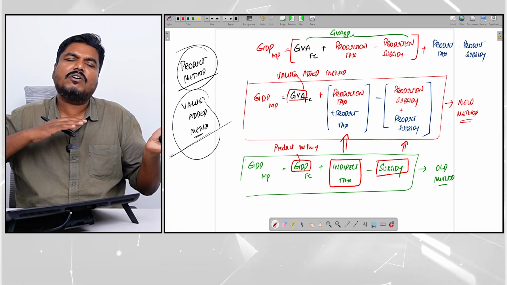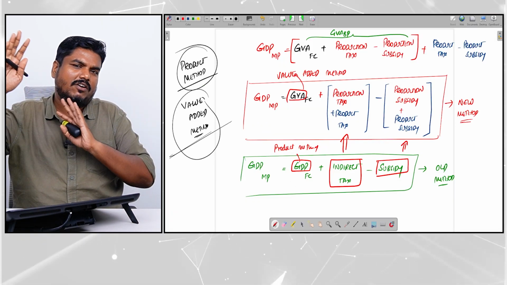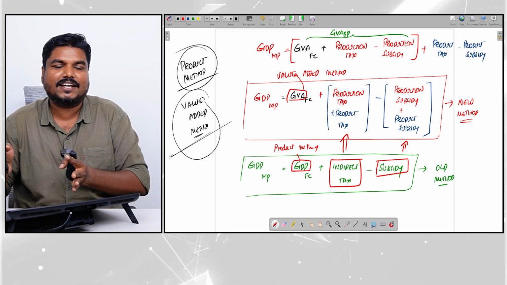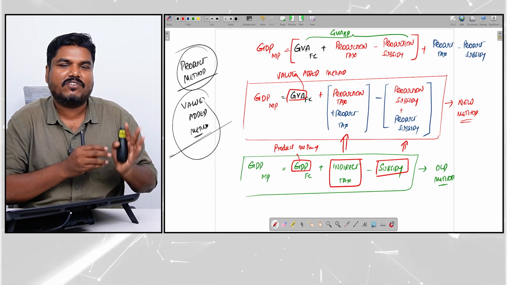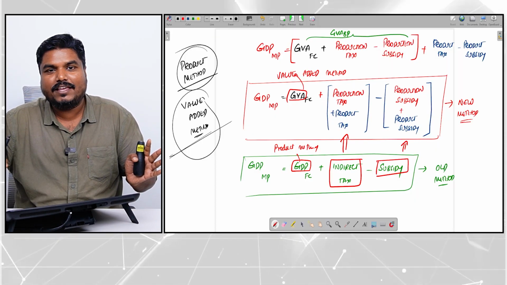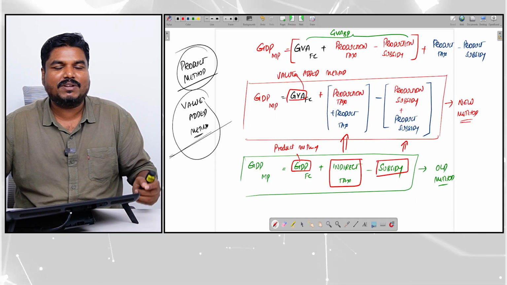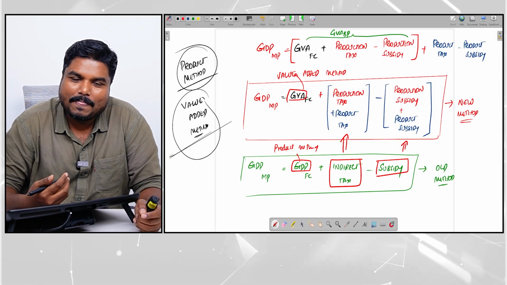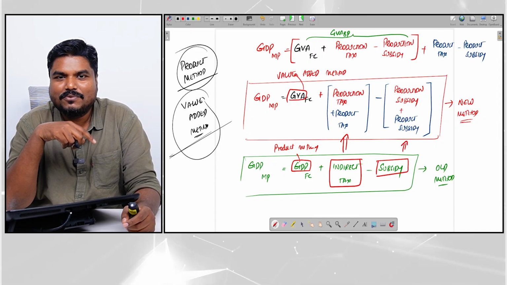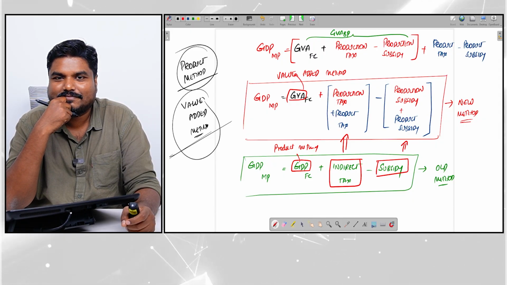In GDP, it is all about final goods, the final output. But in GVA, we will get to know about each sector. Put it simply, how wheat is performing, how bread is performing, how sandwich is performing. We will get all the sectors' performance, not just final goods. That is the advantage of this gross value addition method.